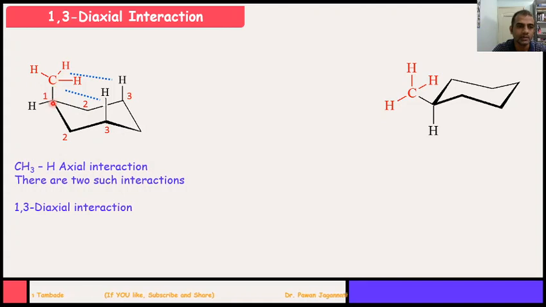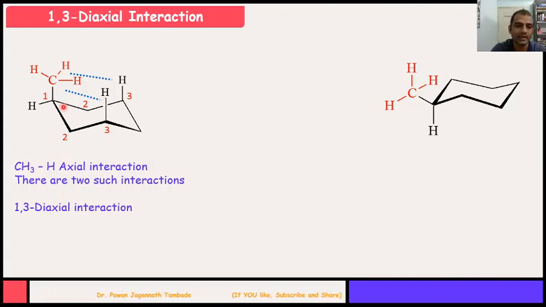This CH3 is present on carbon number 1, then 1, 2 and 3. On third carbon, this hydrogen is present, which is interacting with this substituent. So this is one axial interaction. In the same way, 1, 2, 3. On this third carbon, one hydrogen is present on axial position, which is interacting with this group. So this is another axial interaction. So this is called 1,3 diaxial interaction.